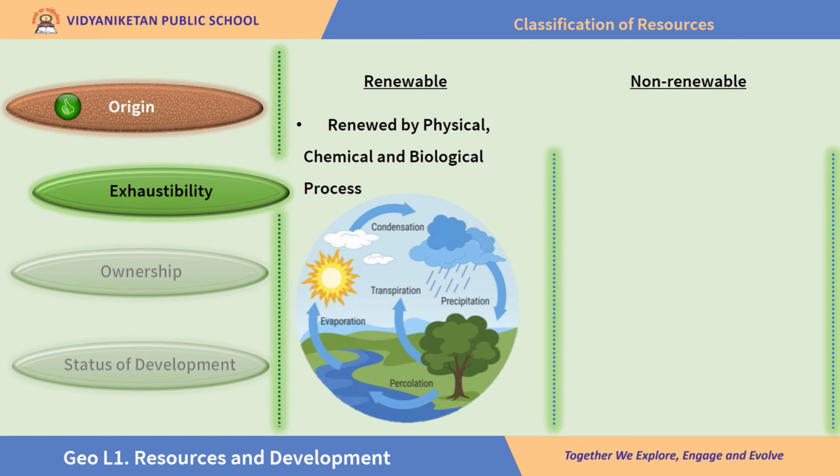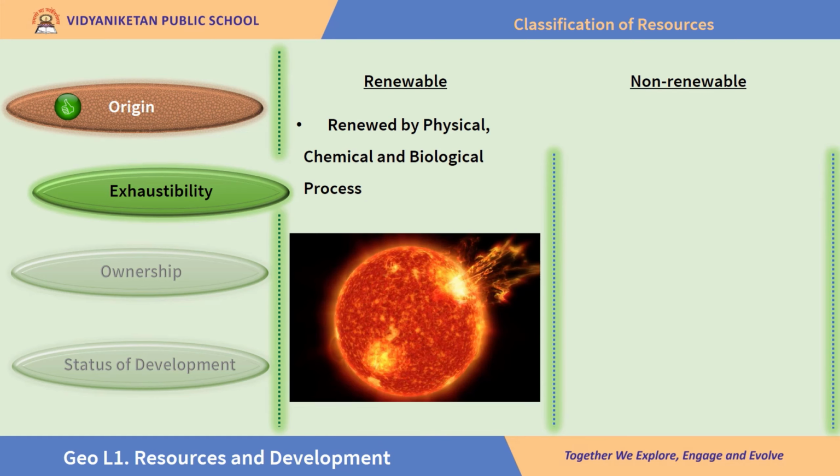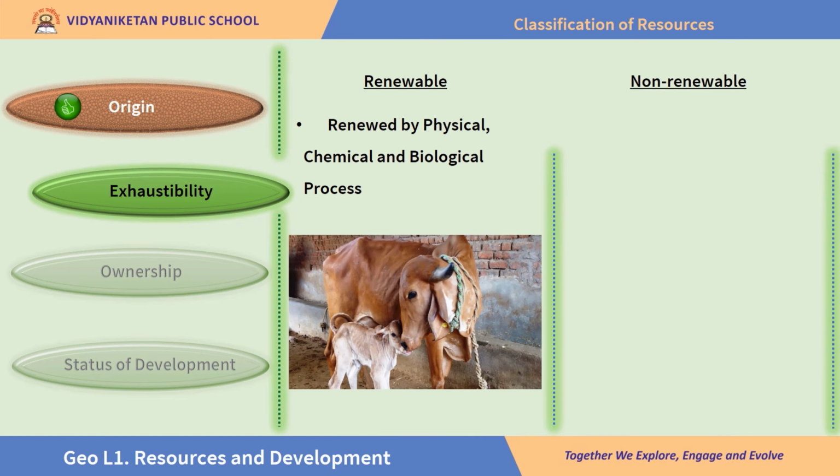And water comes back in various forms of precipitation, mostly rainfall, right? So water renews itself by physical process. And the continuous flow of sunlight is an example of renewability that happens because of chemical reactions that take place in the sun. All living beings giving birth to young ones is an example of renewability that happens due to biological process.